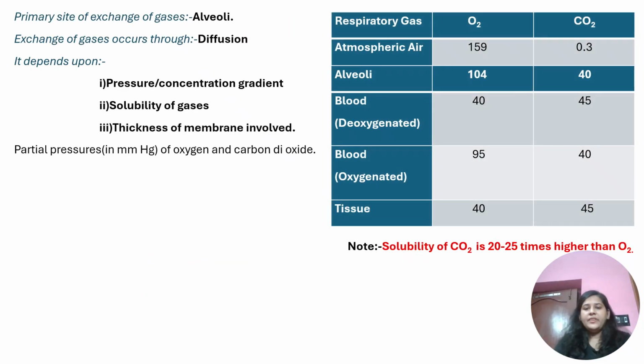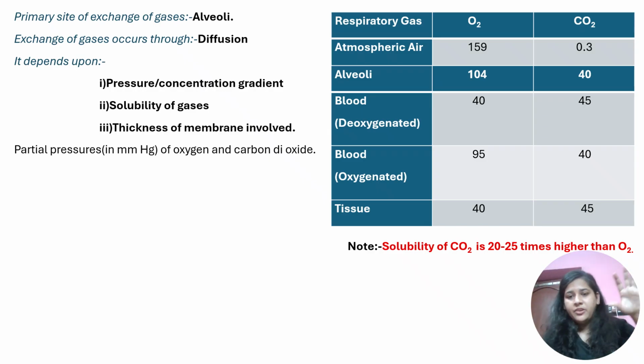Okay. So here, few things are provided. First thing is primary site of exchange of gases. We know alveoli. Exchange of gases occurs through diffusion. See, diffusion is a process through which exchange of gases occurs. We have seen it in case of lower invertebrates also at the beginning, where we have seen that it occurs through the skin. In us also it is occurring through diffusion, but not on our superficial surface. It is occurring on the surface of the alveoli inside the lungs.